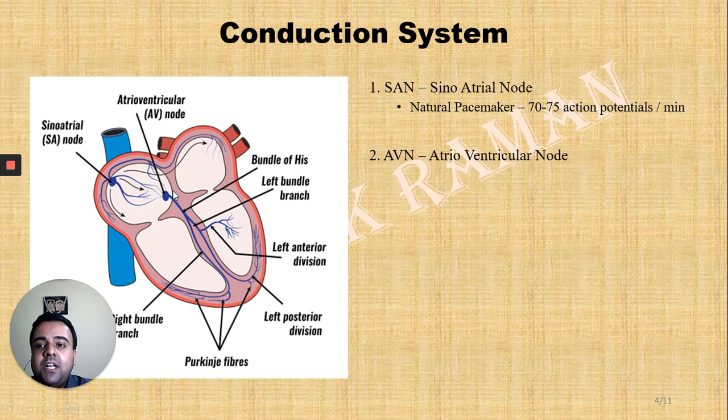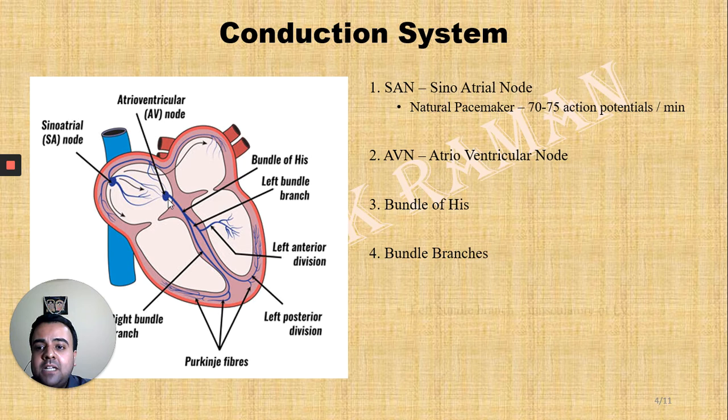The atrioventricular node is present in the left corner in the wall of the right atrium, closer to the interatrial septum. From the AVN arises a bundle of fibers known as the bundle of His, which will travel up to the atrioventricular septum, and they are going to split into what is known as the bundle branches.